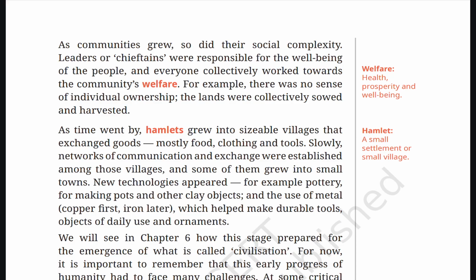As time went by, hamlets grew into sizable villages that exchanged goods, mostly food, clothing, and tools. Slowly, networks of communication and exchange were established among those villages, and some of them grew into small towns. New technologies appeared, for example, pottery for making pots and other clay objects, and the use of metal, copper first, iron later, which helped make durable tools, objects of daily use, and ornaments. Hamlet: a small settlement or small village.